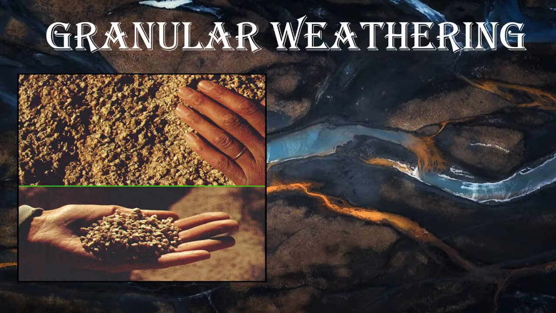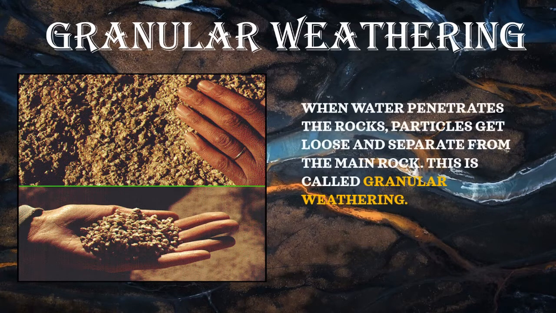As you can see in this image, the rock particles are loosened and they turn into soil particles. This process is known as granular weathering. So student, please remember that when water penetrates the rock, particles get loose and separate from the main rock. This process is called granular weathering.